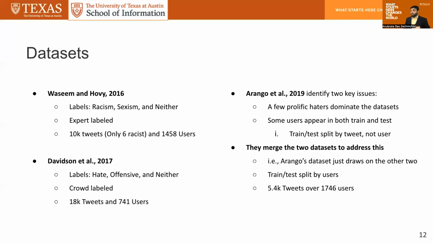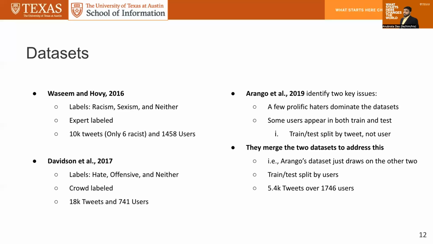To address this issue, Arango draws on Davidson and Waseem and Hovy and merges the datasets together. They also suggest that the train and test split be done by users, so that a user whose tweets appear in the training data should not appear in the test set and vice versa. In this case, we got 5.4K tweets over 746 users. One thing to note here is that the user to tweet ratio is much better in the context of the Arango dataset.